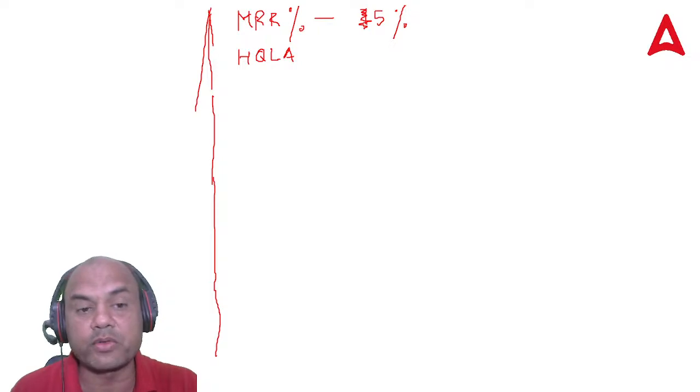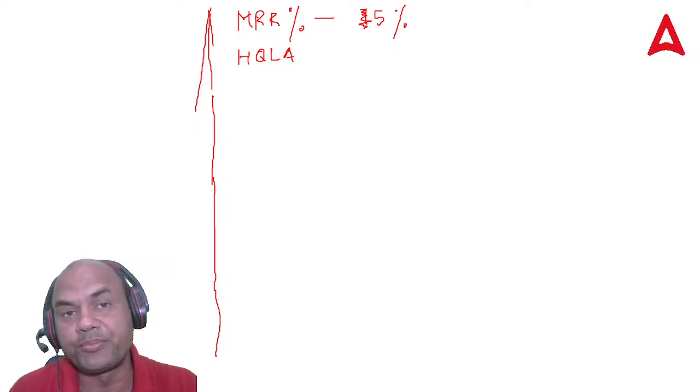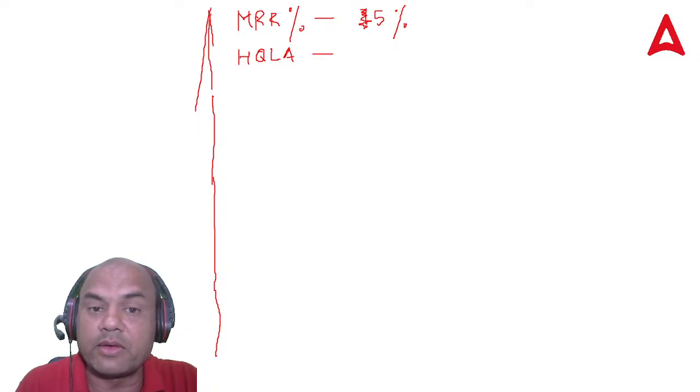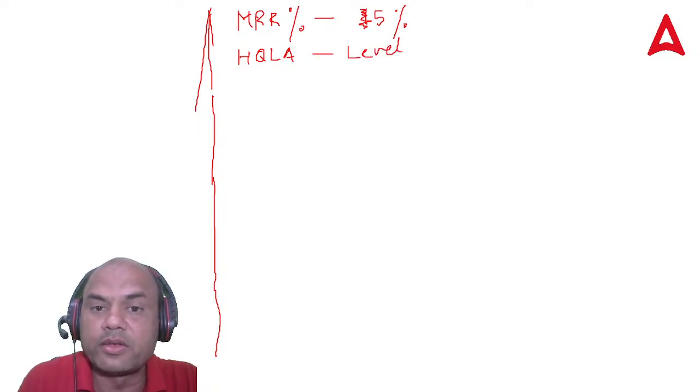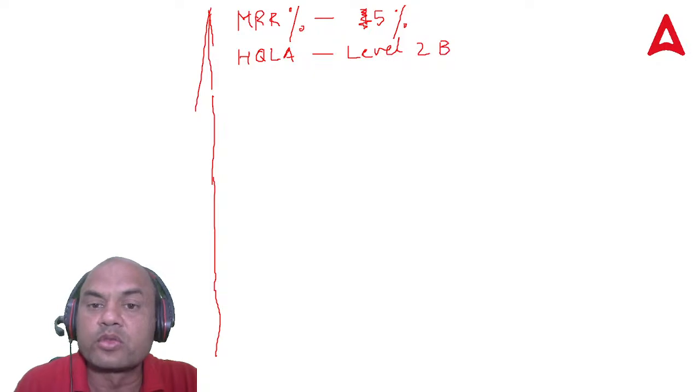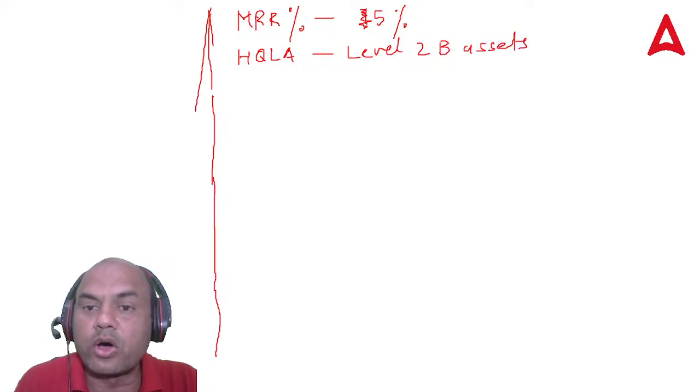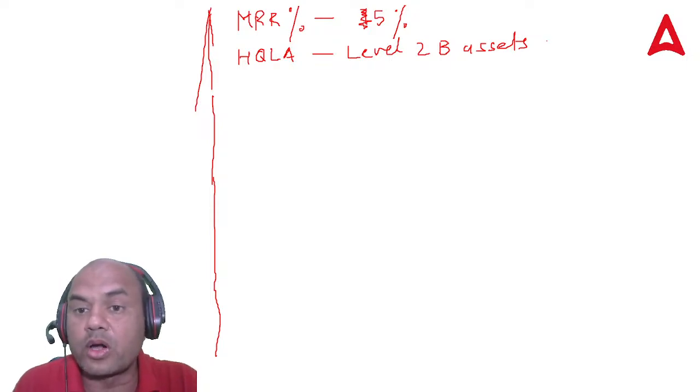See here, what was the question? Level 2B assets should comprise not more than 15% of the stock of HQLA. So there was a question on HQLA and level 2B assets. Level 2B assets should not be more than 15% of HQLA.